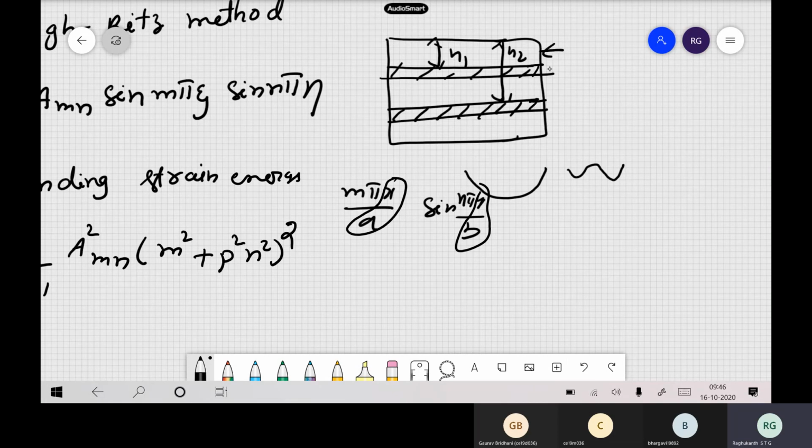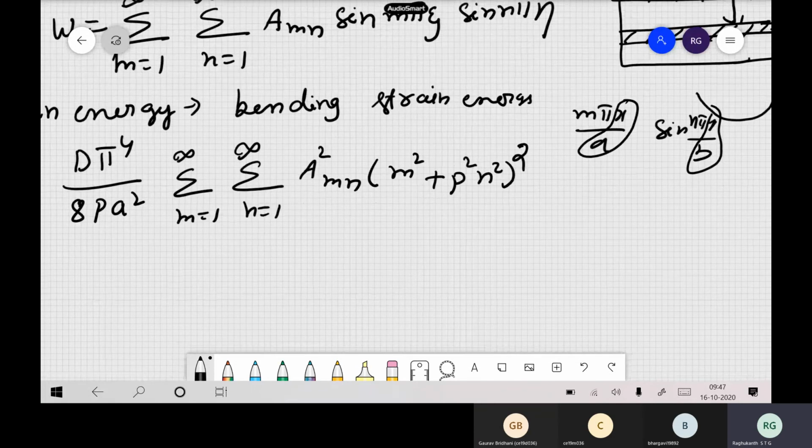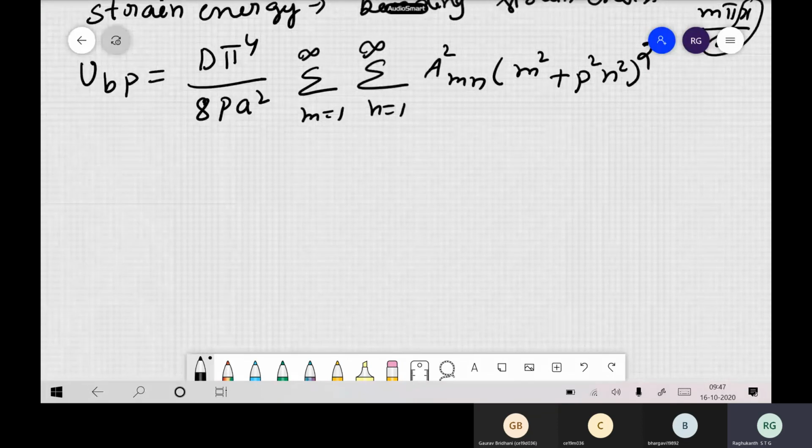See, when you apply this compressive load, what is happening? The deflection is out of plane. So what is happening to the stiffener? Originally the stiffener is like this. Okay, now what is happening? The stiffener is also getting bending. We followed, right? So now what strain energy will be there for the stiffener?